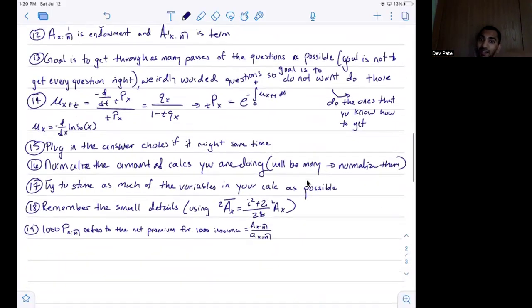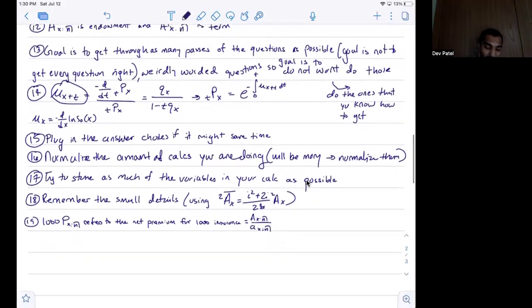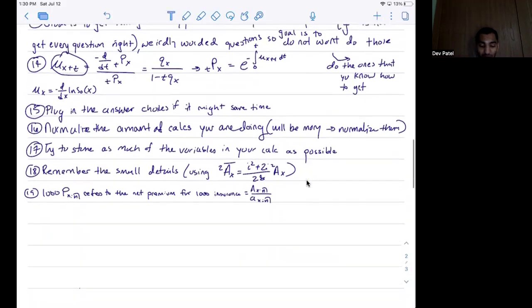Mu x plus t, the force of mortality, is also a critical concept on the exam. If it is UDD, you can think of the force of mortality at age x plus t, where t is less than 1, as qx over 1 minus t qx. This is also another important formula that could be tested. I've seen this on SOA problems, SOA exam questions and SOA sample exam questions.